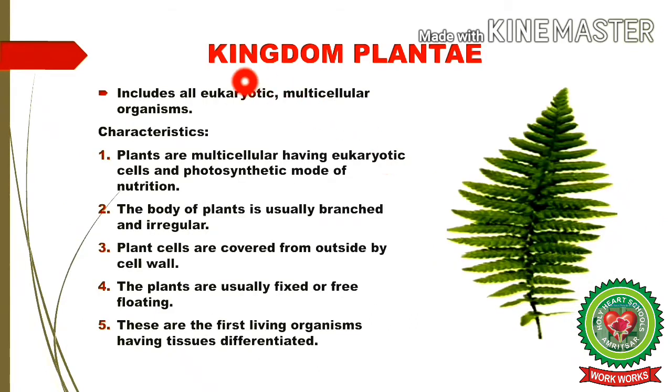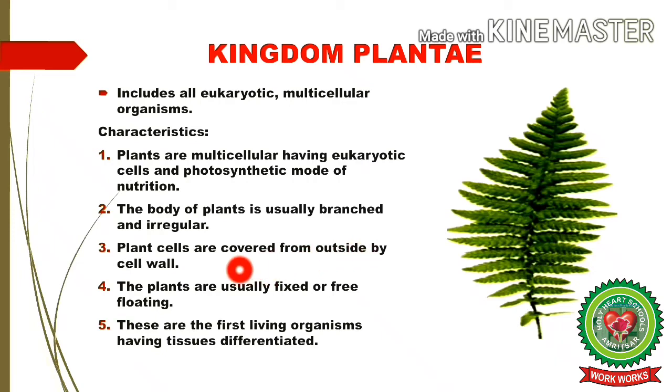Now students, we will discuss Kingdom Plantae, which is also known as Kingdom of Multicellular Producers. Kingdom Plantae includes all eukaryotic multicellular organisms having photosynthetic mode of nutrition. They are characterized by the following features. Plants are multicellular, having eukaryotic cells and photosynthetic mode of nutrition. They can synthesize food. Food is stored as starch. The body of plants is usually branched and irregular. Plant cells are covered from outside by cell wall, which is made up of cellulose.